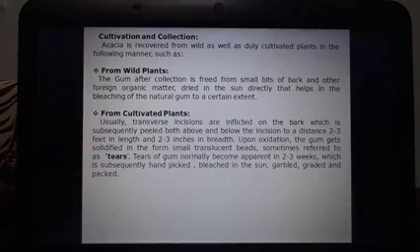And if we talk about the cultivated plants, we will make some incisions with the help of some instrument, or we can say a knife, on the bark, which is subsequently peeled both above and below the incisions to a distance of 2 to 3 feet in length and 2 to 3 inch in breadth. Upon oxidation, the gum gets solidified in the form of translucent beads.